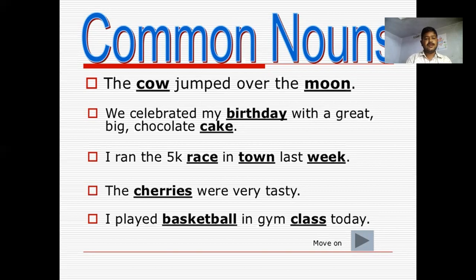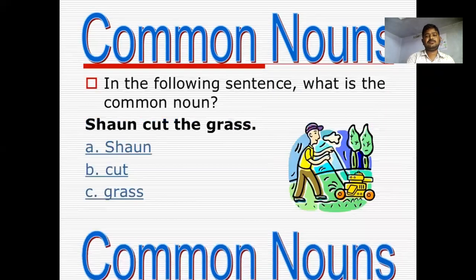The cherries were tasty. Cherries is a common noun. I played basketball in the gym class today. Basketball is a common noun here, and class is a common noun.